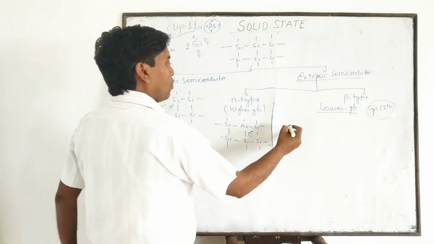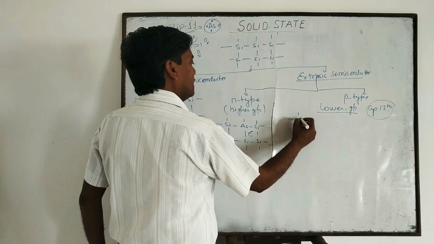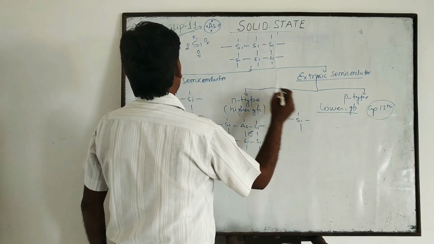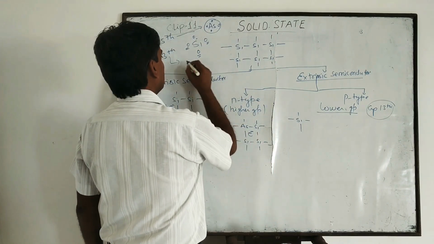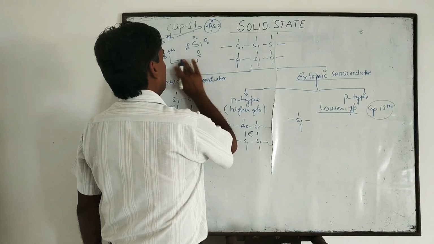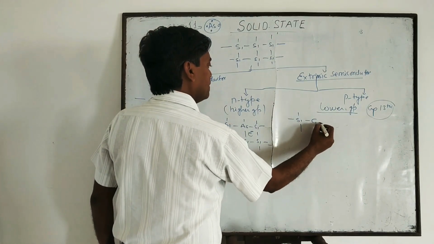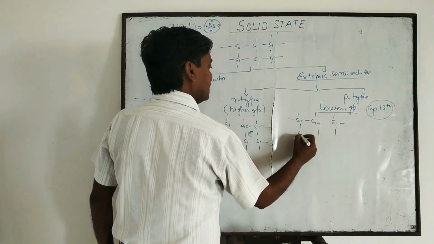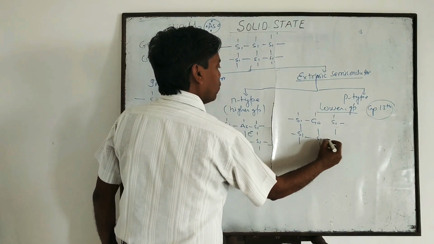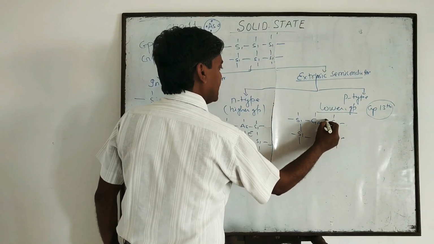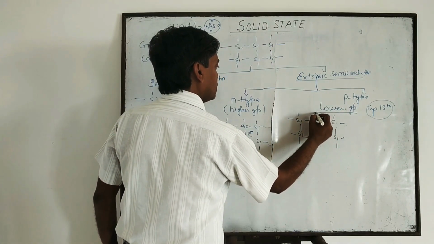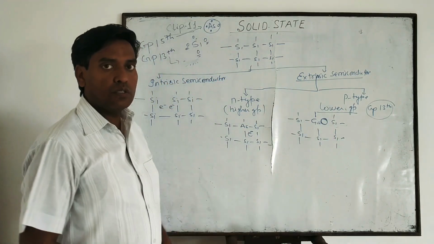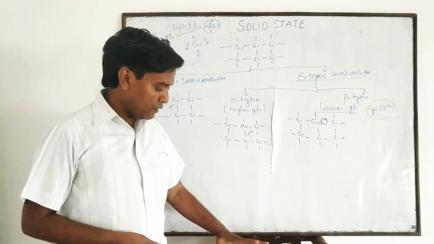So when in the covalent lattice of silicon, a group 13 element like gallium replaces the silicon, then an electron deficiency site is created, which is known as a hole. Can you understand what I am saying?